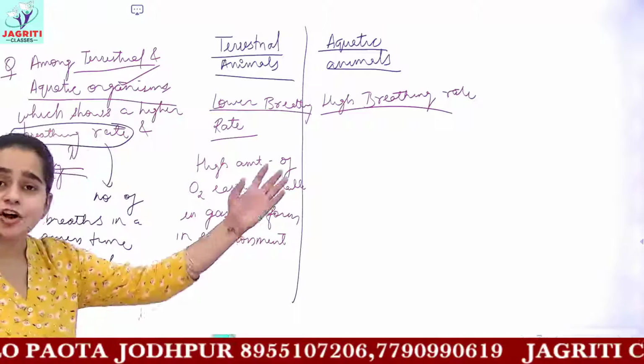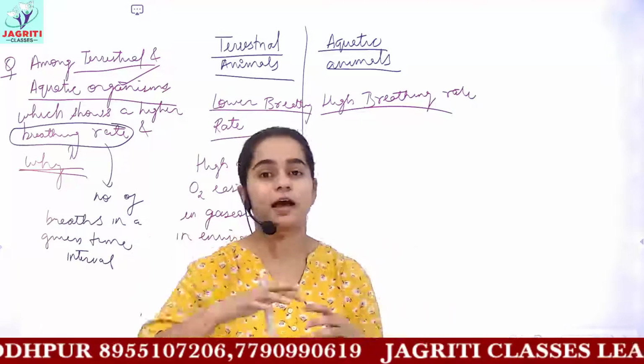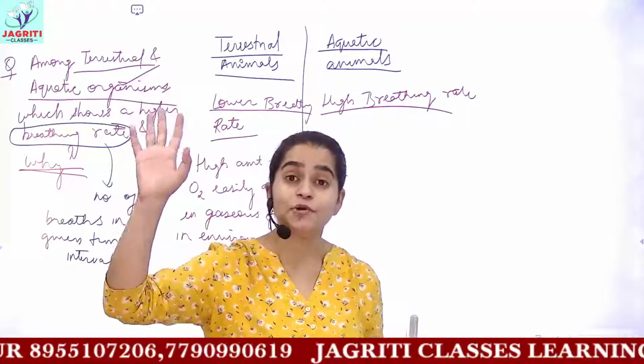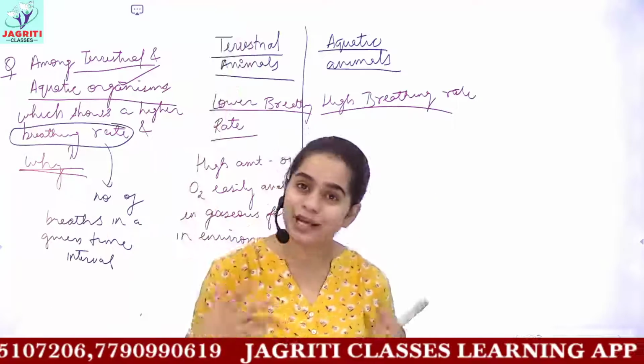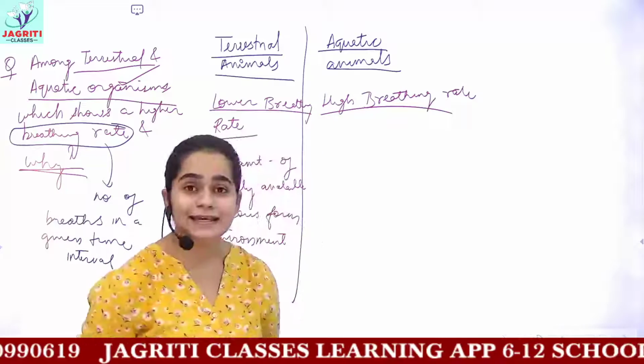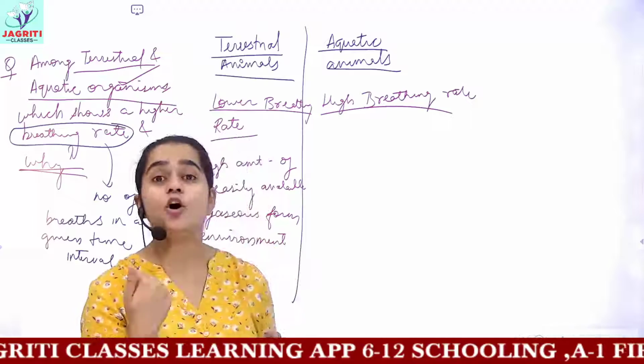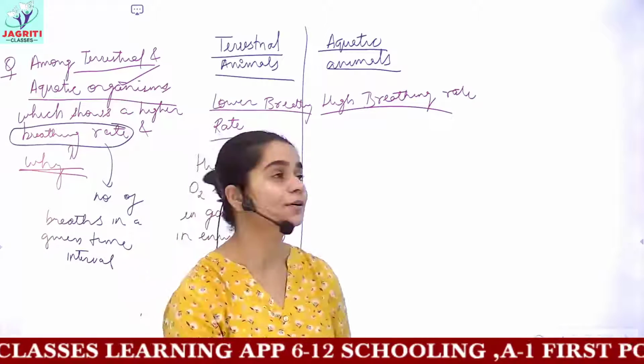So for terrestrial organisms, whatever amount of oxygen they need, they have more oxygen everywhere surrounding them. But compared to that, aquatic animals have special features, that is gills and all, and these take the oxygen which is dissolved in the water.